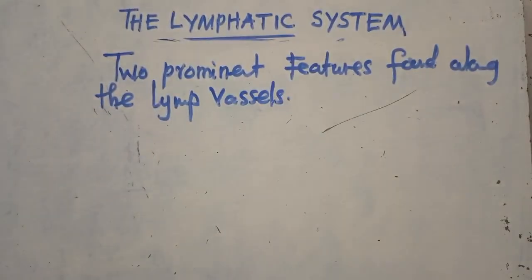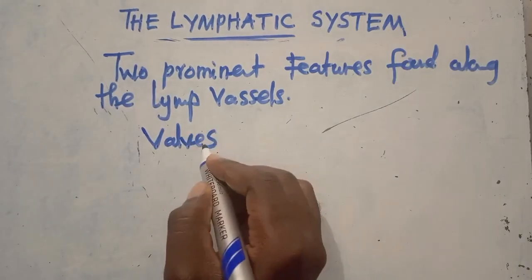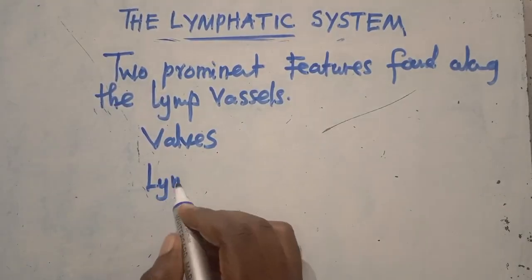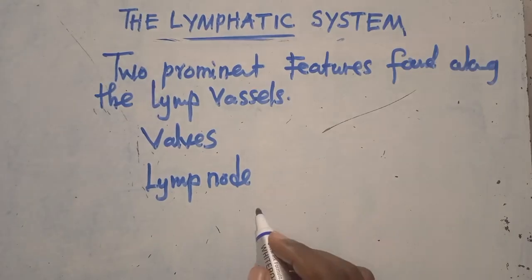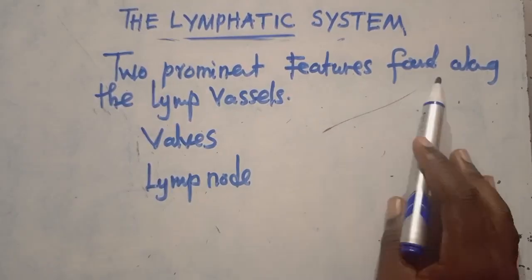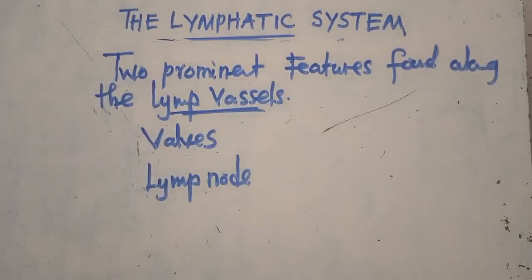These are valves, and we also have what we call the lymph nodes. So the lymph nodes and the valves are two prominent features found along the lymph vessels.